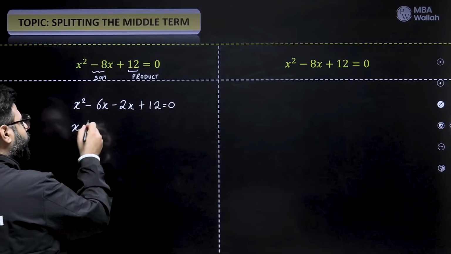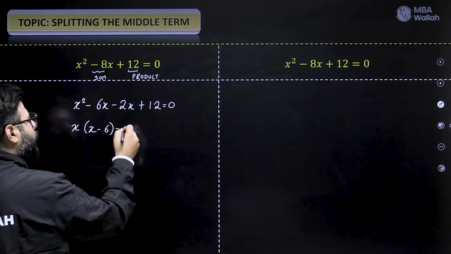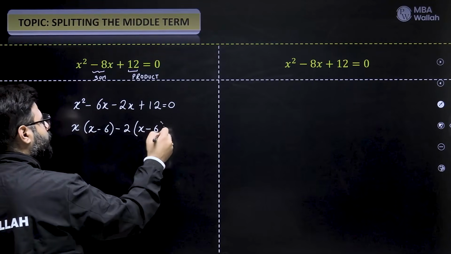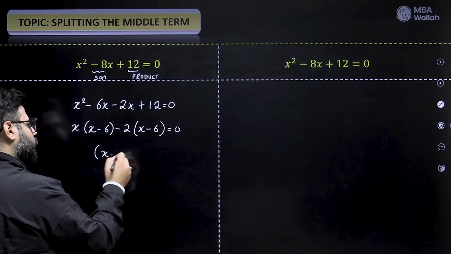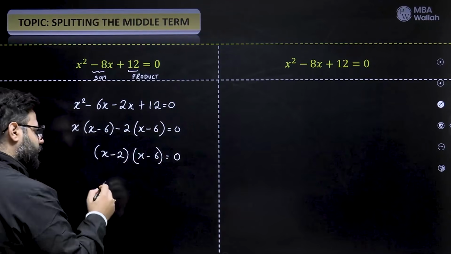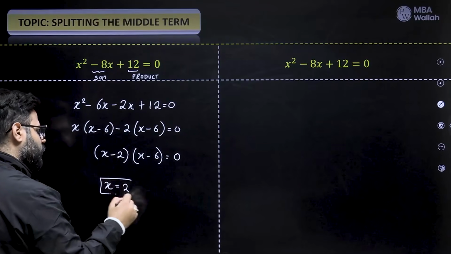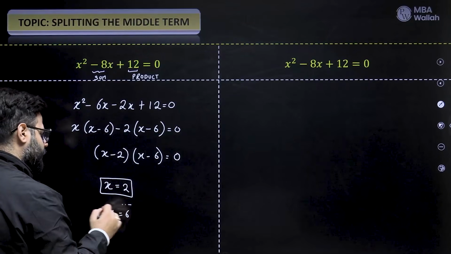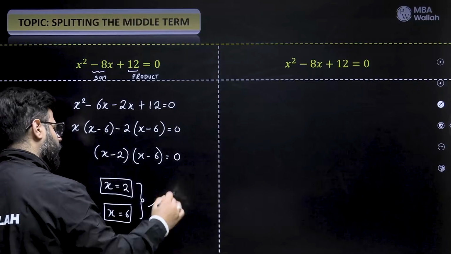And then we used to take x common, x minus 6, minus 2 common, x minus 6. And then we used to write x minus 2, x minus 6. We have done this a lot of times from class 8 to class 10. And eventually we get x as 2 and x as 6. Now this is something which we used to do in early days, not now.